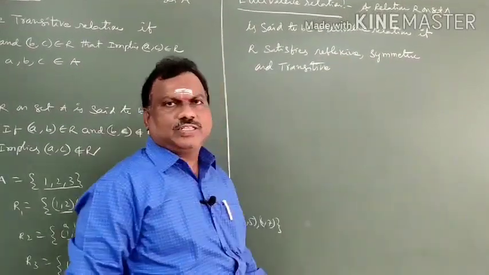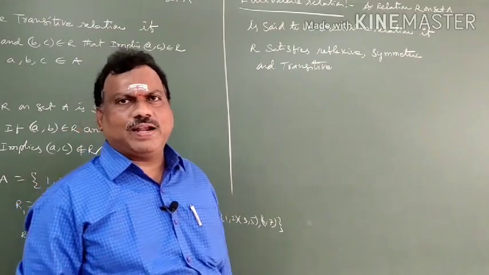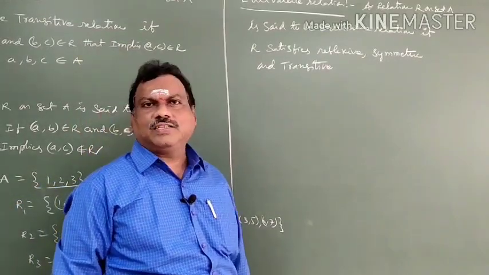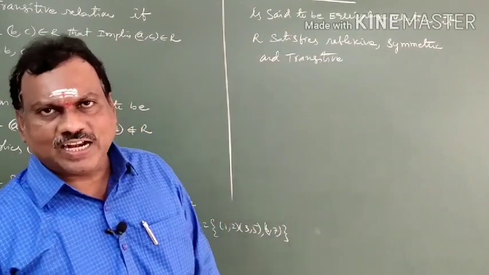So any relation should satisfy these three: reflexive, symmetric and transitive. Such a relation is called an equivalence relation.